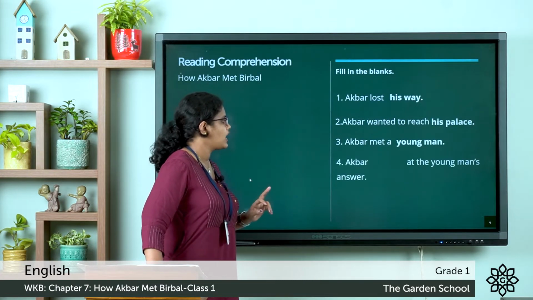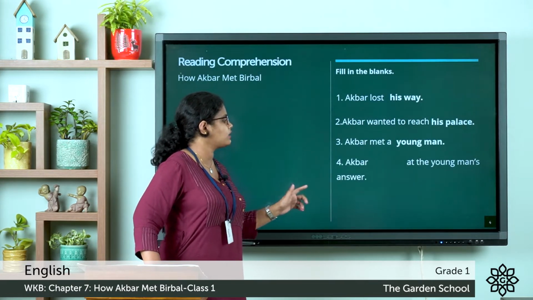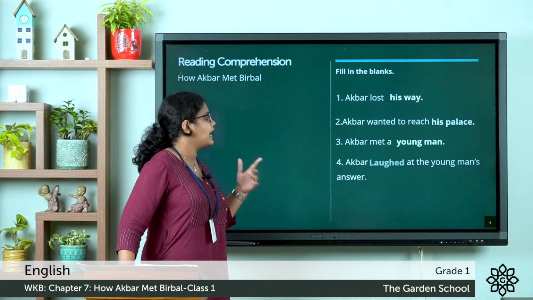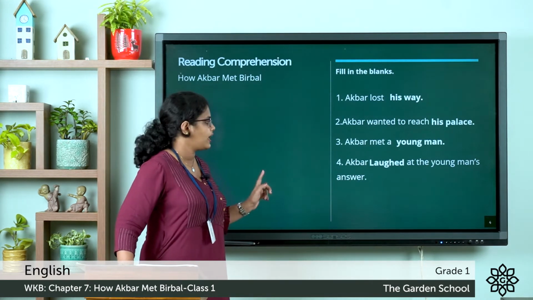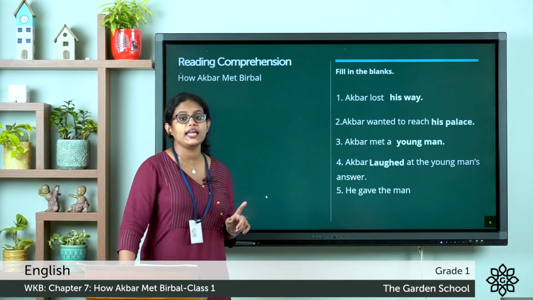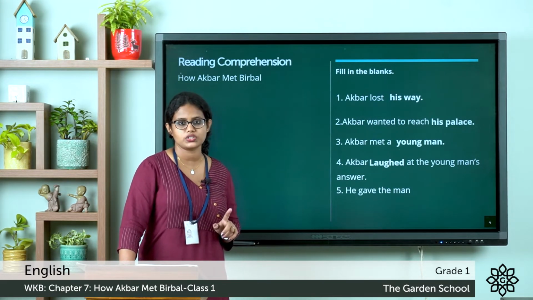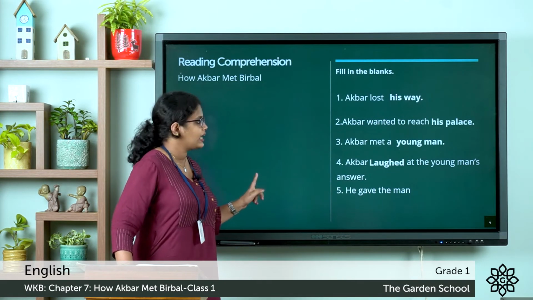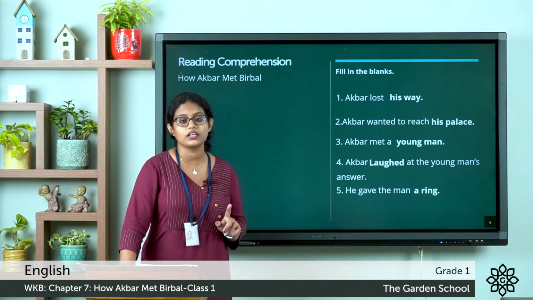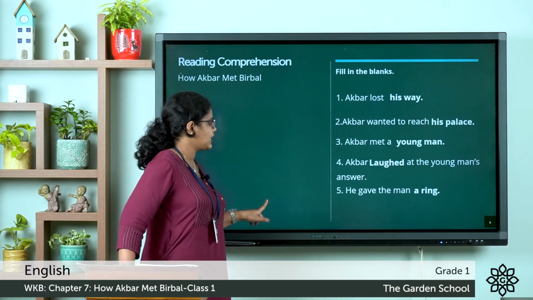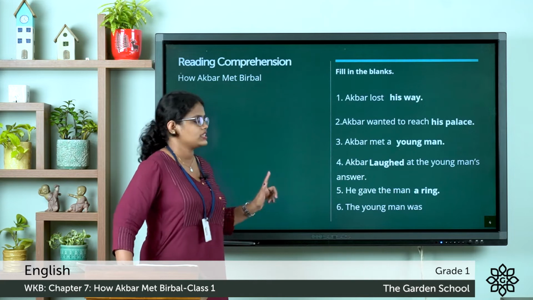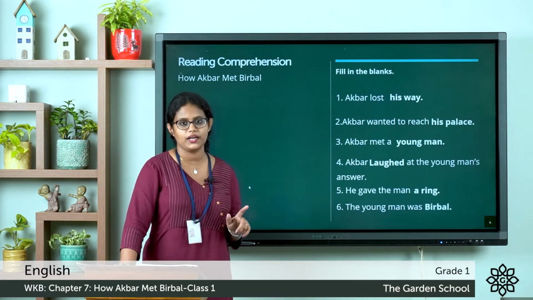Fourth one, Akbar dash at the young man's answer. Akbar laughed. The fifth one, he gave the man dash. What did Akbar give the young man? He gave the young man a ring. Then the last one. The young man was. Who was the young man? The young man was Birbal.